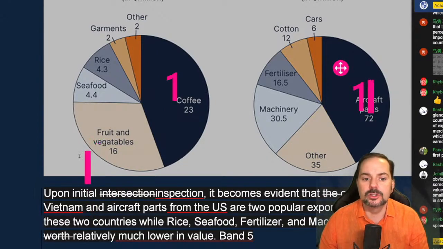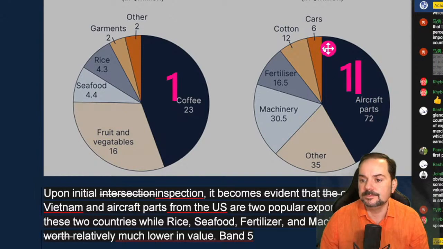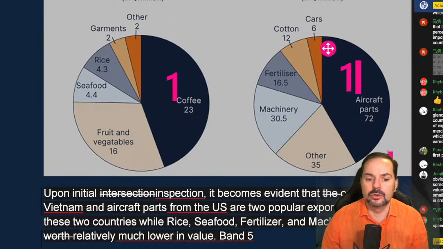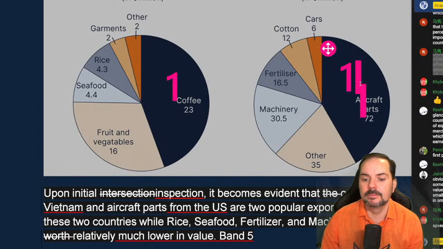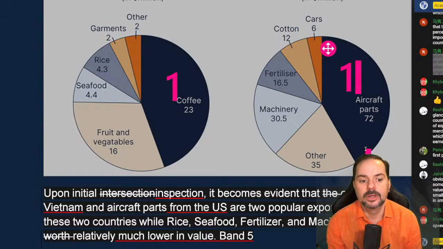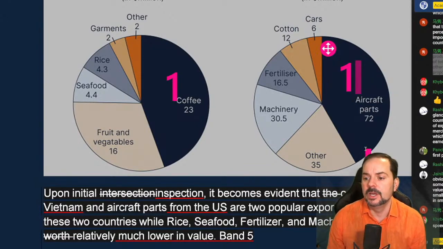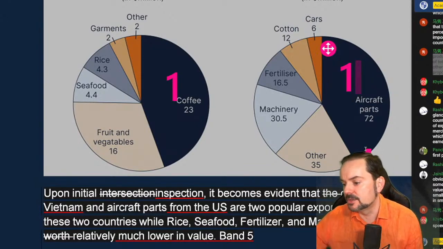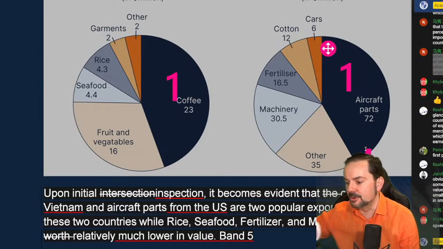Then let me ask you this instead of me telling you: my second point of comparison, what would that be? My first point of comparison is coffee and aircraft parts. Okay, that makes sense. Thanks, Kyber.